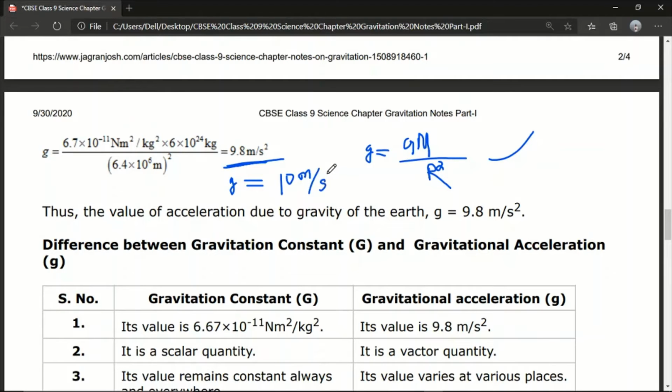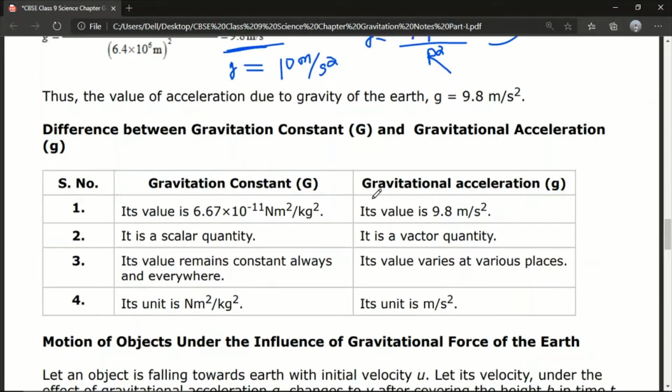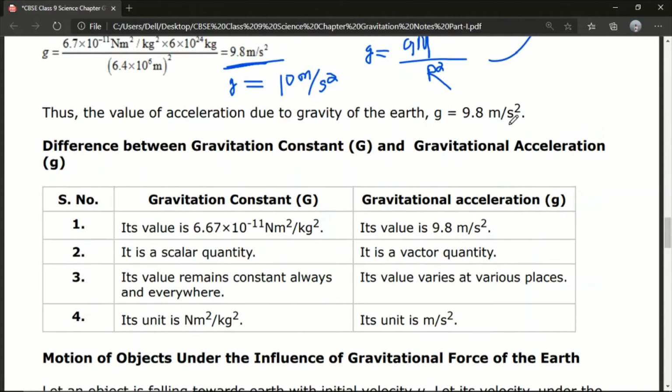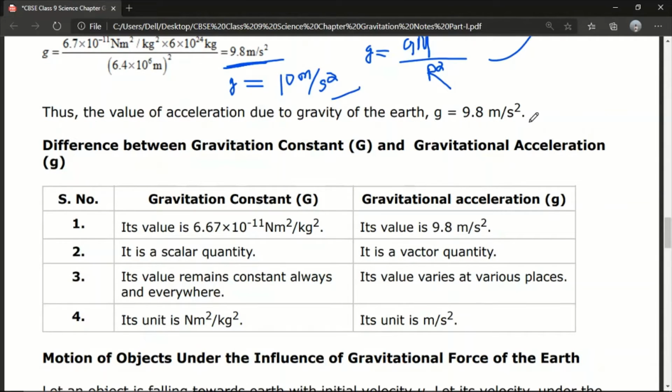Kindly all of you mute your phone. So thus the value of the acceleration due to gravity of the earth, g is equal to 9.8 meter per second square or 10 meter per second square. Always remember this value of small g.